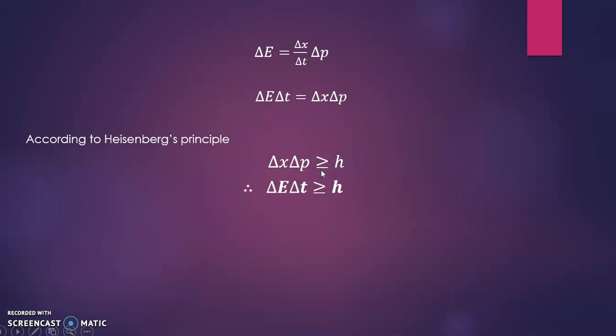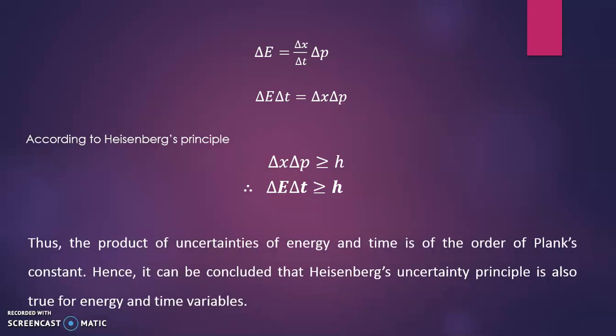So we can write delta E into delta t, which is also greater than or equal to h. Thus, the product of uncertainties of energy and time is of the order of the Planck constant. Hence, it can be concluded that the Heisenberg uncertainty principle is also true for the energy and time variables.